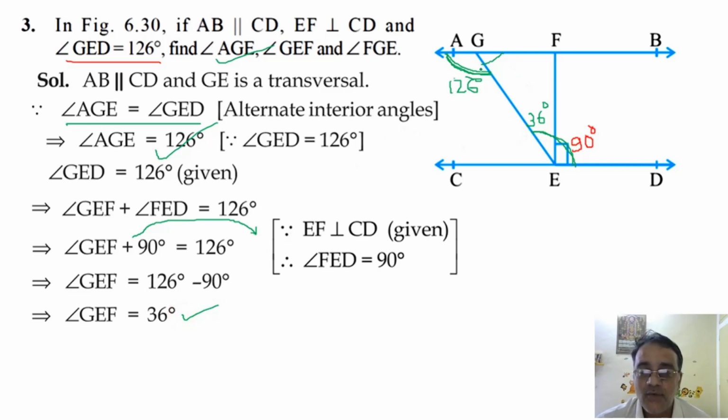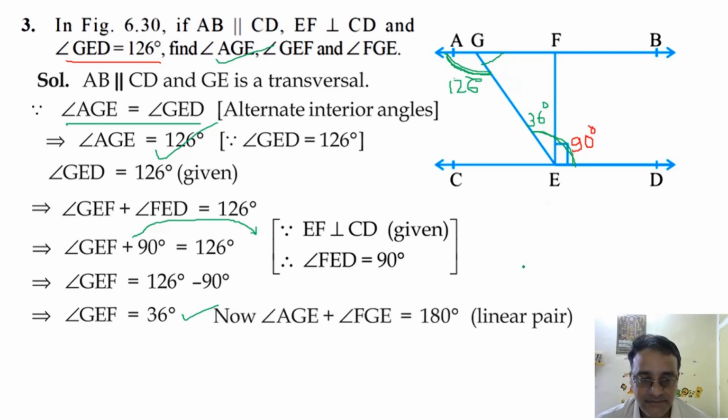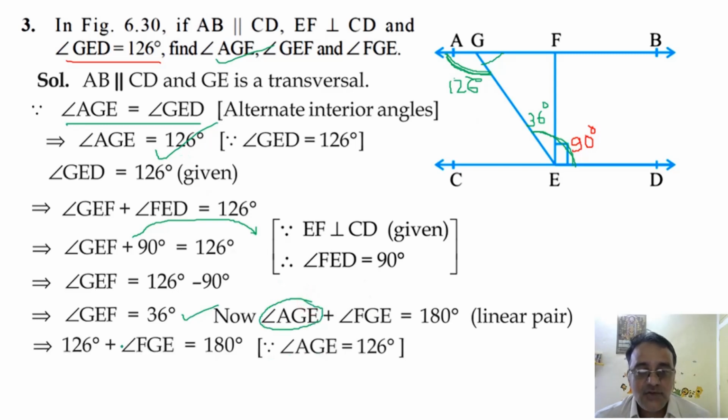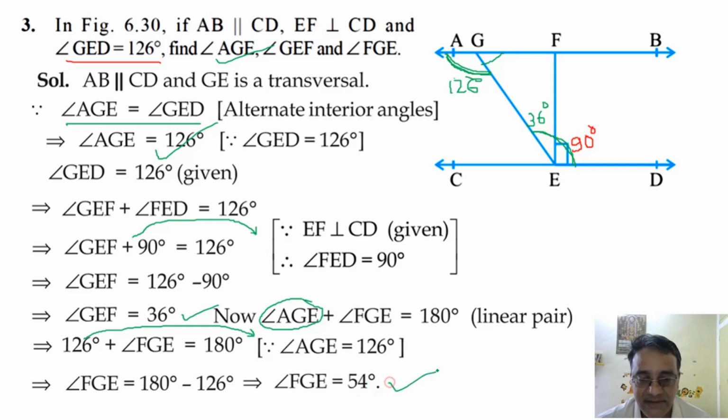So how will you find this value? By using linear pair. Otherwise you can use the sum of co-interior angles on the same side of the transversal also. Okay, but linear pair ज़्यादा easy है. The sum of these two angles is 180 degree, and this angle we already got is 126 degree. So we'll shift 126 to this side. It will become minus 126. 180 degree minus 126. How much will we get? 54. Right. So this is the final answer.